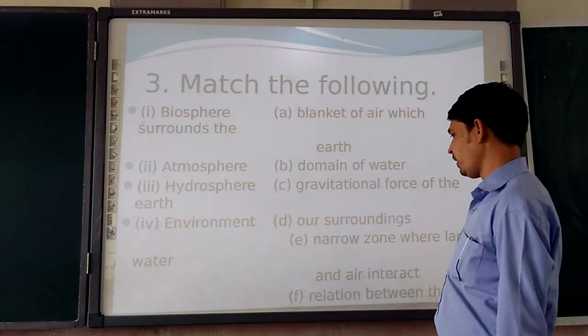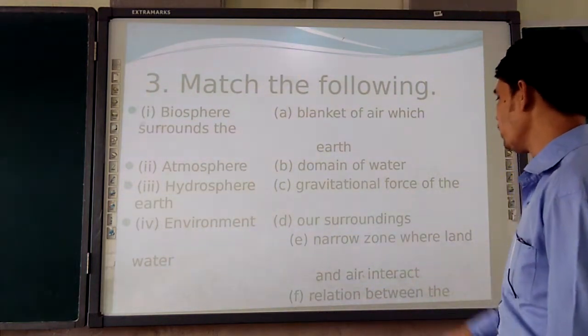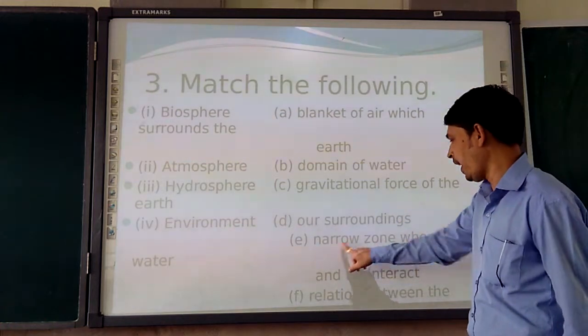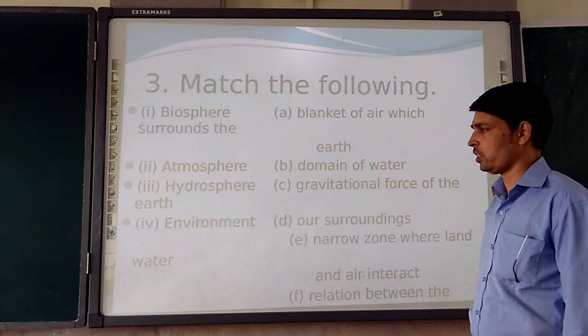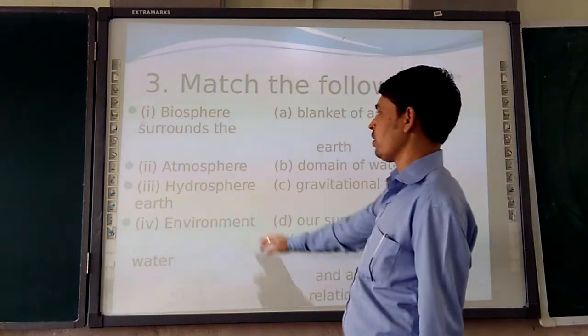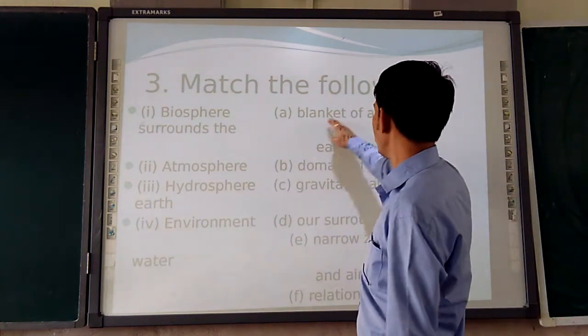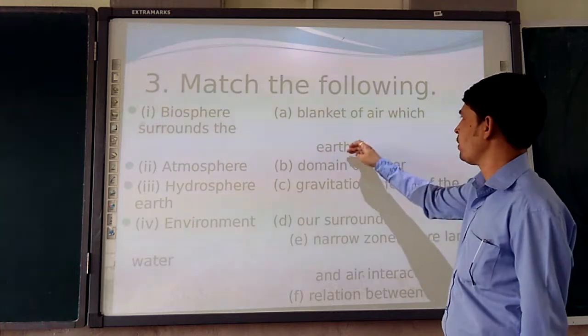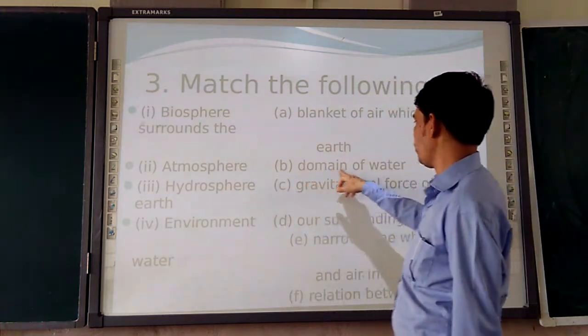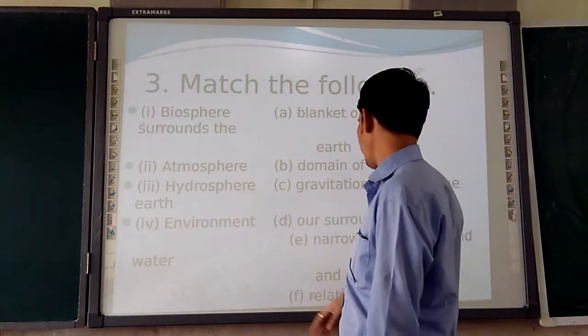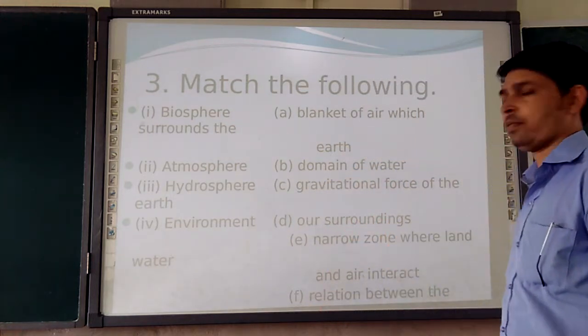Is it the relation between, or our surrounding, or the narrow zone? The narrow zone where the land, air and water interact with each other. The atmosphere is the blanket of air which surrounds the earth. Hydrosphere, the water domains of earth, and environment, our surrounding.